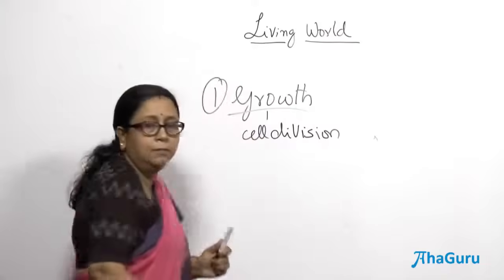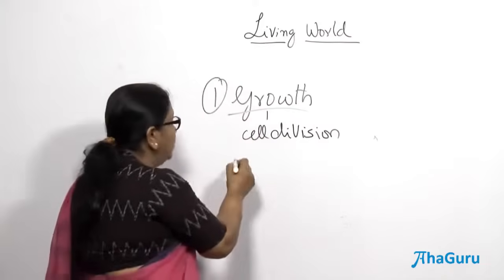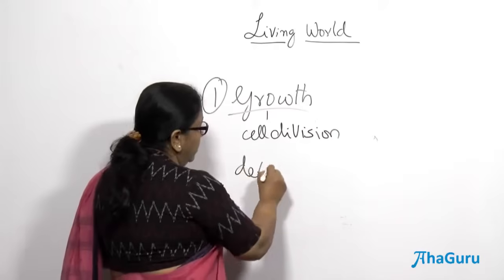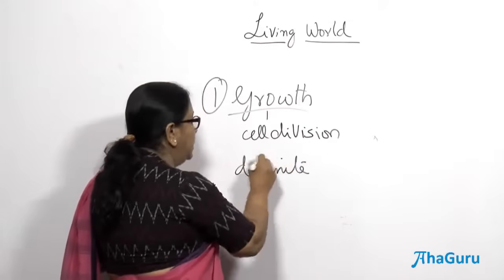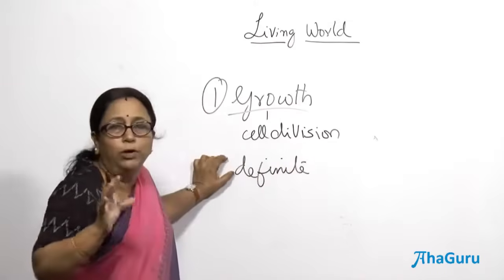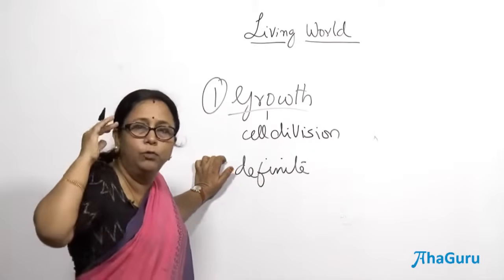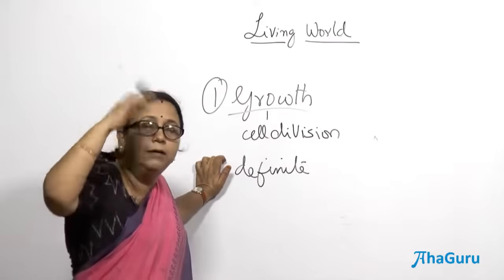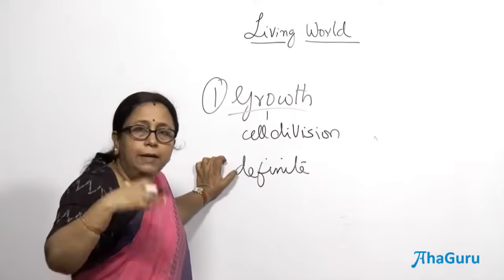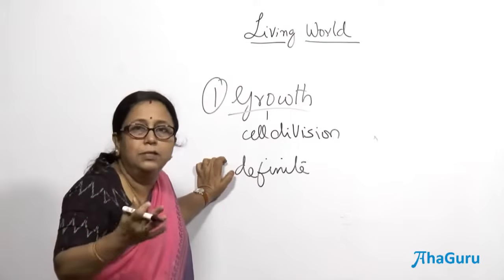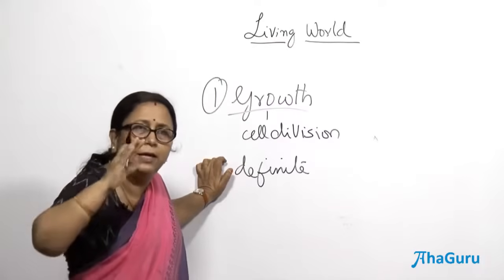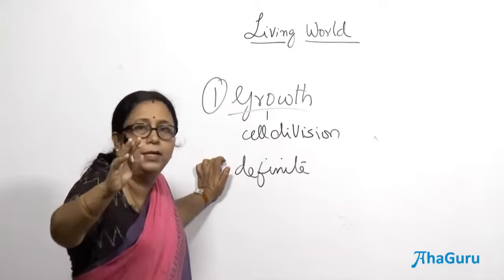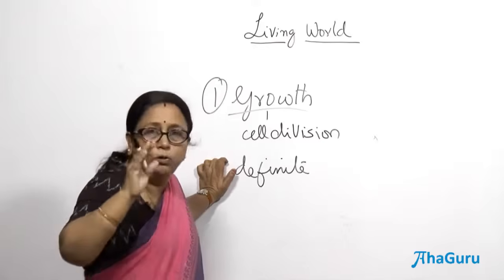So, if you look at animals, the growth is different because growth is definite. When I say definite, what I mean is they grow only for a limited time, you all know, right? We grow maybe up to 14-15 years, after which the growth stops, right? So, we do not increase in height anymore, right? The same thing happens in all the animals where the growth is limited. The animals grow to a certain point in their life, after which the growth stops.